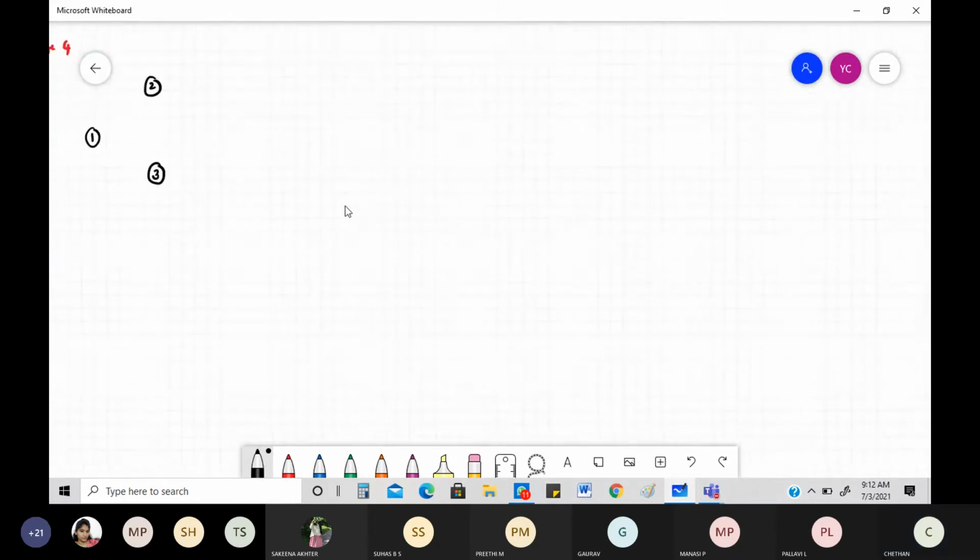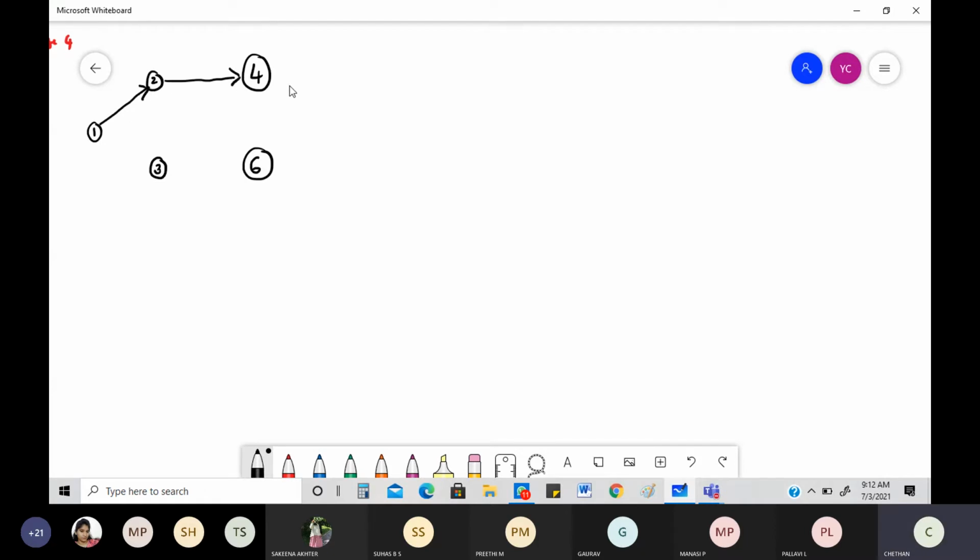3, then a 6 like this. I'm going to write a graph which will have multiple stages. That's the most important part to keep in mind. It takes time because I'm going for a very big one this time.